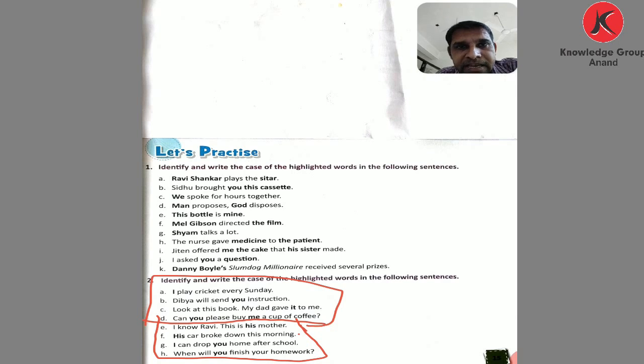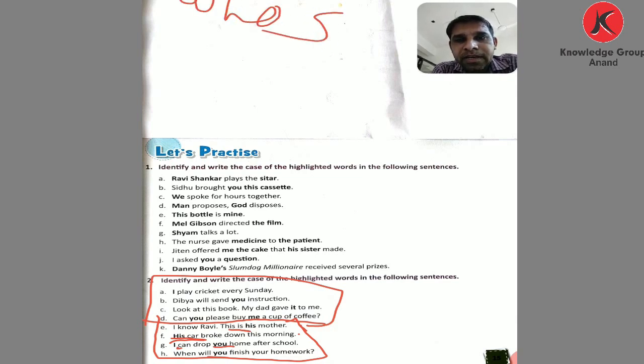I hope you understand this dative case, and knowing this well, you will do very well at home. I know Ravi. This is his mother. His is the highlighted word. His car broke down this morning. Asking the question with and when. G comes to G: I and you are highlighted. When will you finish your homework? If you get the answer with who, it is subjective.